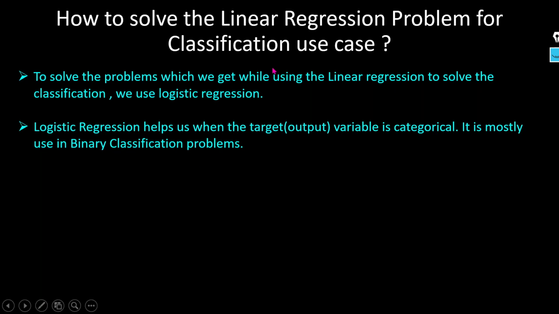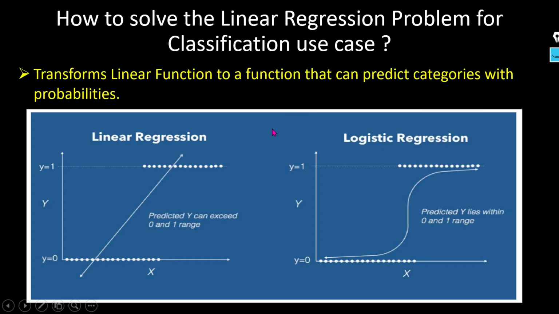So now we will use logistic regression to solve the classification problem. So what do we do to solve this problem in the logistic regression? If you see here, when we used the linear regression to solve the classification problem, this is your best fit line, and due to that our probability is coming more than 1 and less than 0. So what can we do here? We can try to squash this particular line so that it stays below 1 and above 0, right? So how can we do that?